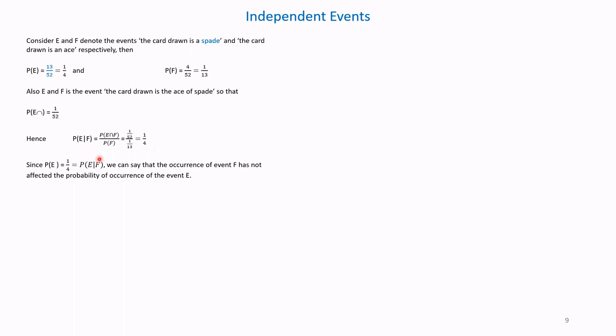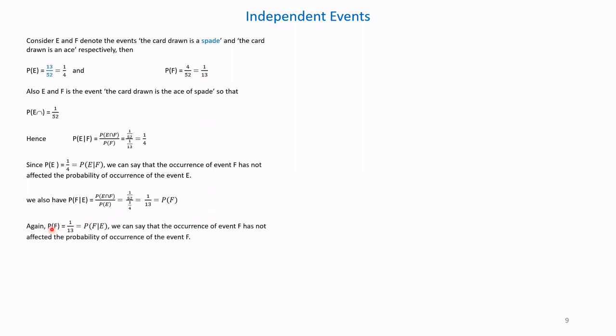Since the probability of E is 1 by 4 here, and that is also equal to the conditional probability of E given that F has occurred, we can say that the occurrence of event F has not affected the probability of occurrence of event E. We also have the conditional probability of F given E has occurred equals the probability of E intersection F divided by the probability of E. That is 1 by 52 divided by 1 by 4, which is equal to 1 by 13. That is equal to the probability of F.